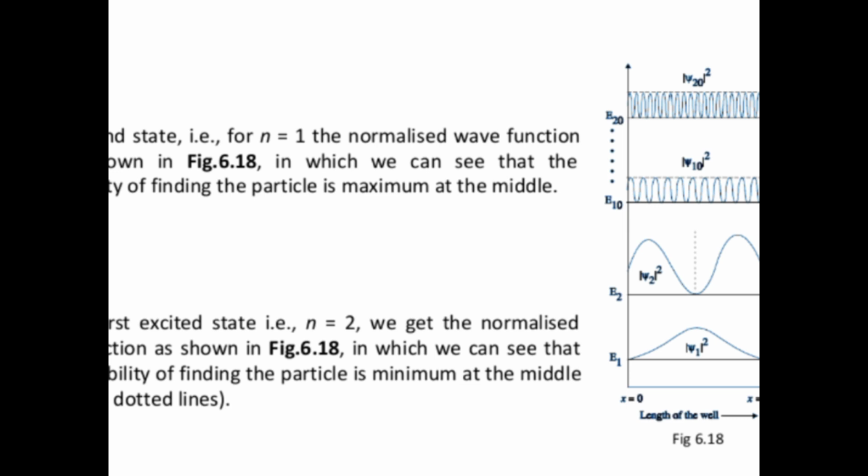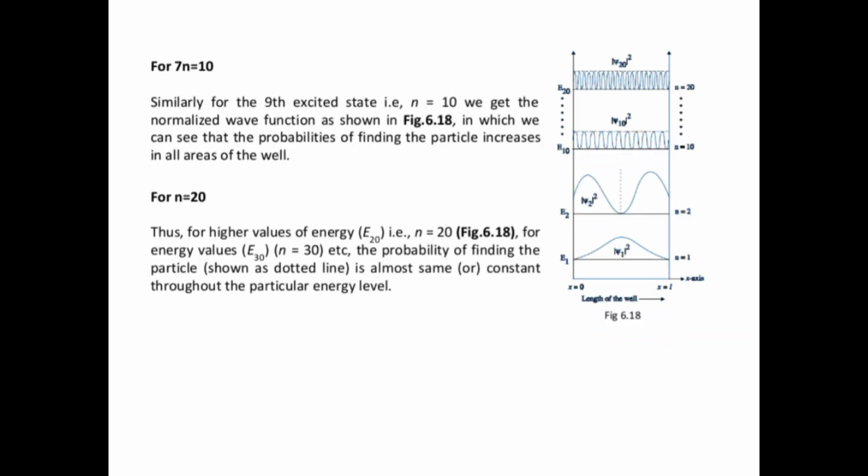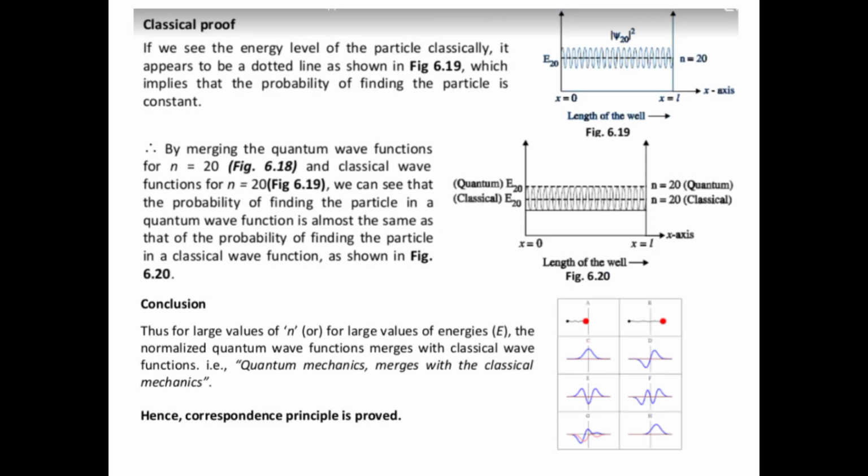So this is the diagram which is explained here. The slide shows what happens for n equal to 10 and n equal to 20. And finally we are coming to the classical proof. If we see the energy level of the particle classically, it appears to be a dotted line only, which implies the probability of finding the particle is constant. By merging the quantum wave function for n equal to 20 and the classical function for n equal to 20, we can see that the probability of finding the particle in the quantum wave function is almost the same as in the classical wave function.